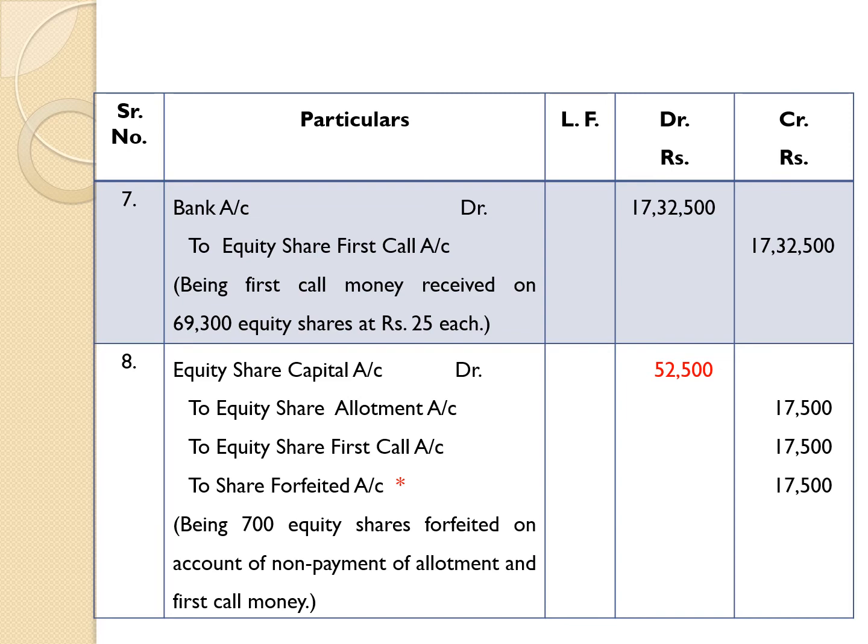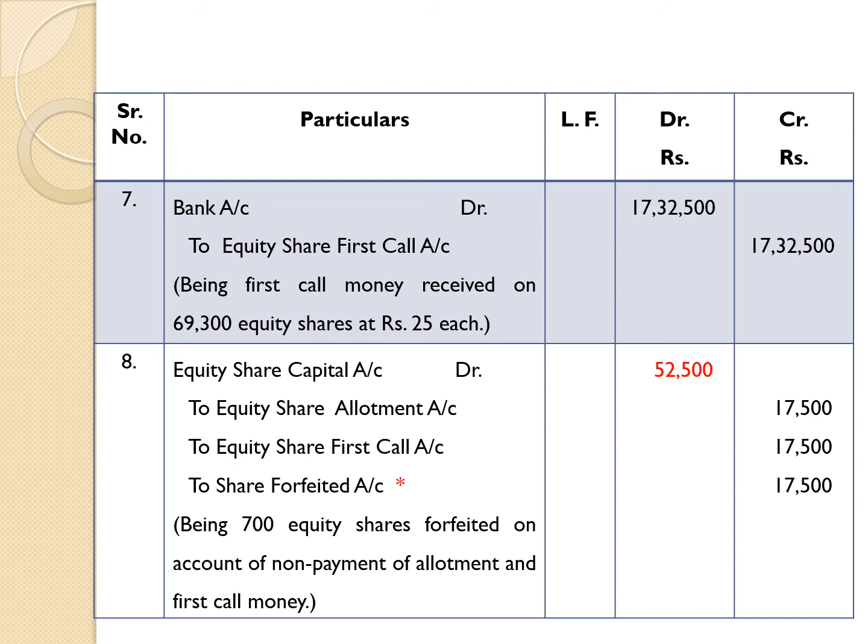All amounts were not collected by the company, and the board of directors has decided to forfeit the shares held by Mr. Sahil because of non-payment from him on account of allotment and first call. Therefore, we are now passing the entry about forfeiture of shares.